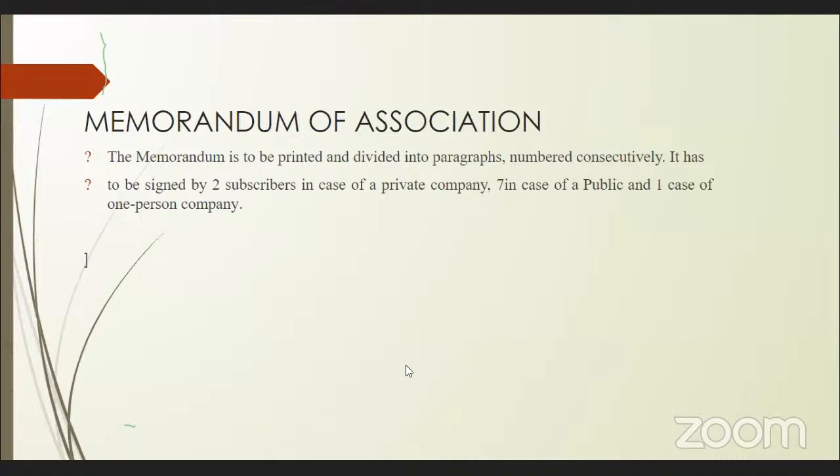Okay, and after that, this document also has to be signed by 2 subscribers if it is a private company, 7 in case of a public limited company, and one in case of a one-person company. I told you in the latest Companies Act 2013, one more company came into existence, that is the one-person company. So in case of a one-person company, one person has to sign. Subscribers are the people involved in preparation of this memorandum of association, and at least a minimum of two people have to sign in case of a private company, and 7 in case of a public limited company.